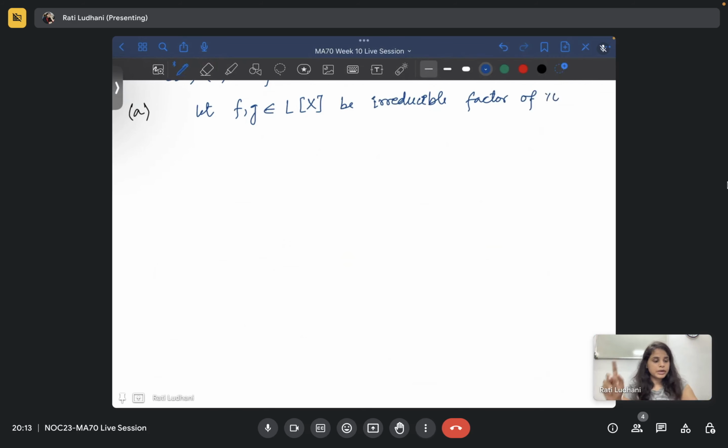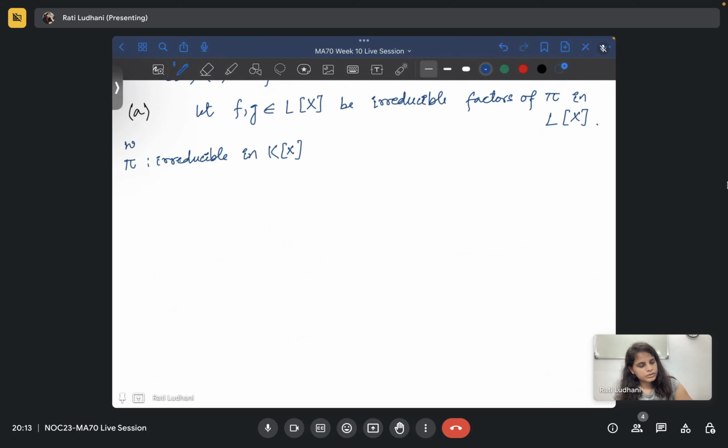So pi was irreducible in K[x], in the smaller field. Now you have extended, you are looking at this pi in the bigger field where it splits. So it splits into these irreducible factors of pi in L[x], where pi is this.